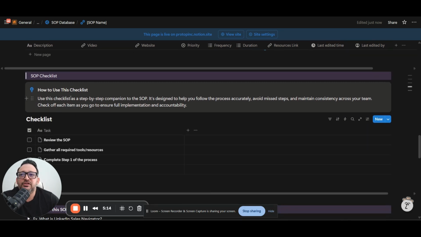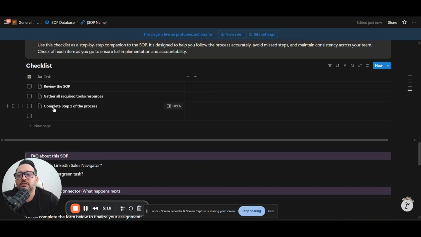And then you got the checklist here. So for example, once you assign the standard operating procedure, they can be following the steps and just clicking here the checklist, right? So when they did the first thing, second thing, whatever, step by step. Okay, just kind of like walking through the process and making sure that they don't miss anything.